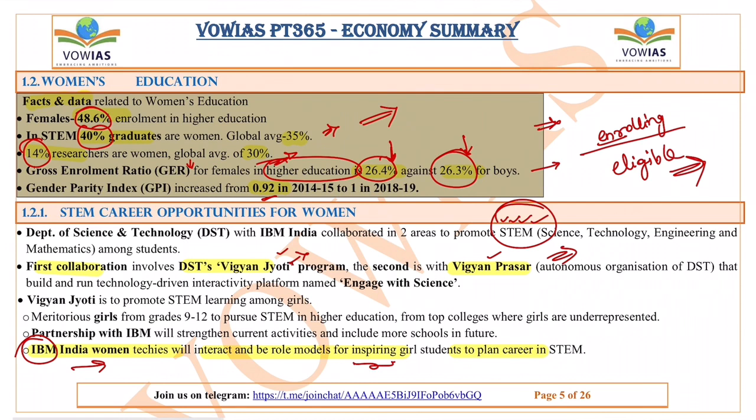The main aim of Vigyan Jyoti and Vigyan Prasar is promoting STEM. The first thing we need to remember. This Vigyan Jyoti is applicable to girls who are currently between 9th standard and 12th standard. They can participate in this, and they can take inspiration from the women who are working in IBM.